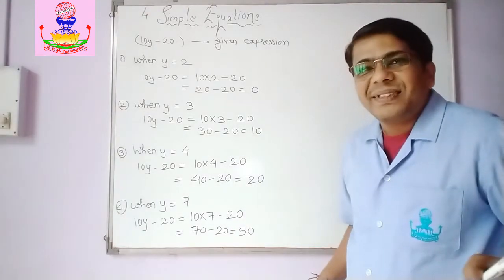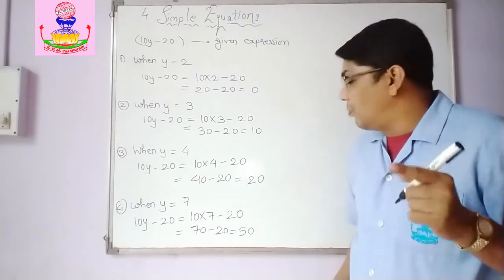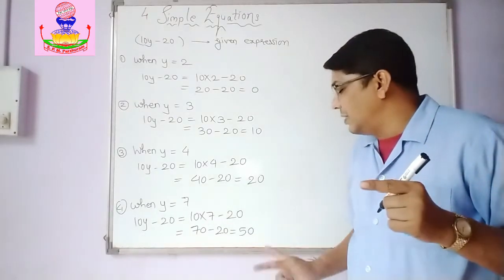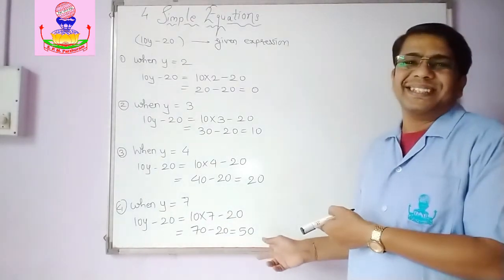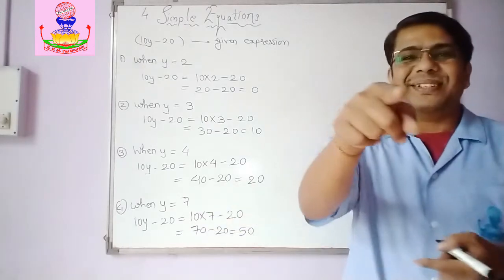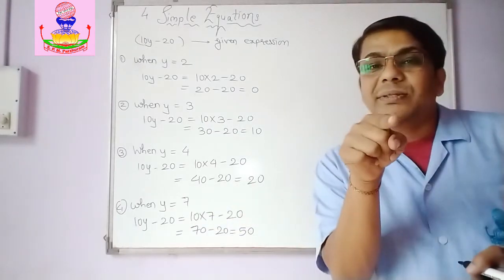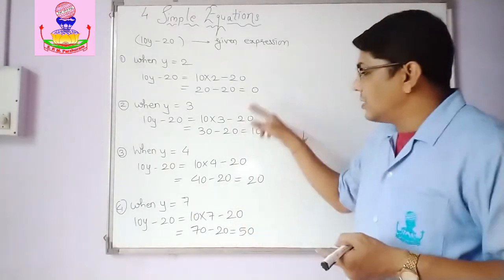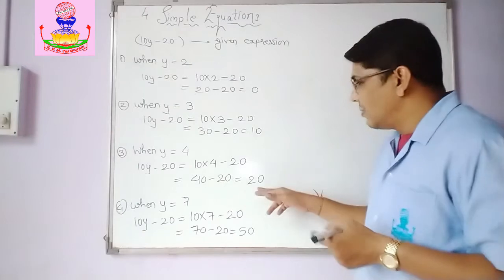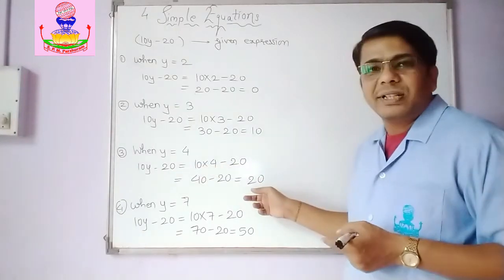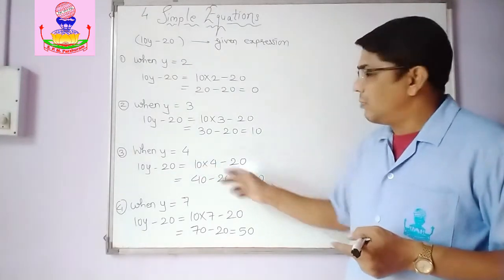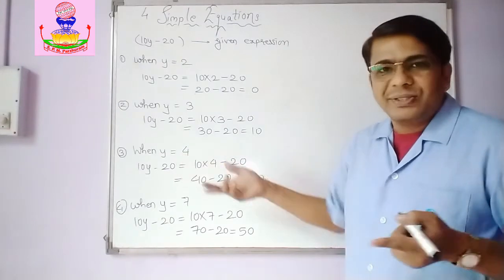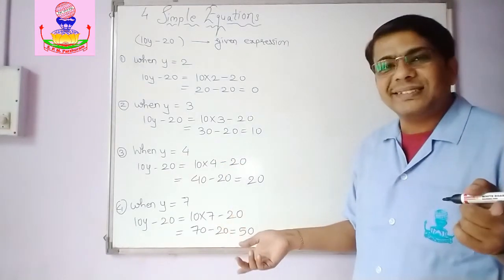They have said now, find out the value for which the condition 10y minus 20 is equal to 50. Here it is met. So what is the condition? y is equal to 7. And hence y equal to 7 is the solution of the equation. For others it is not the solution, because 10y minus 20 is equal to 20 when y is equal to 4. So that is not correct, because we have got 50 as the answer, right?